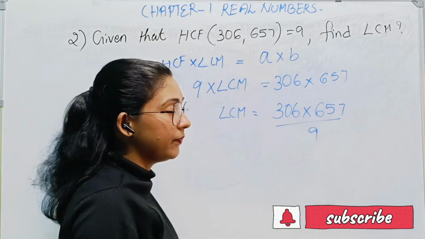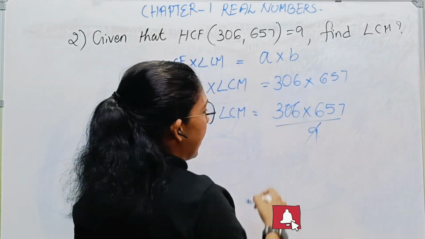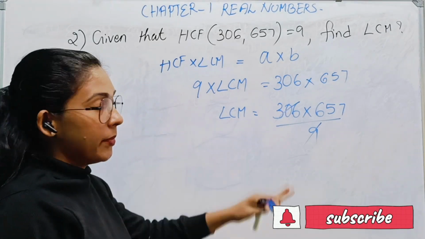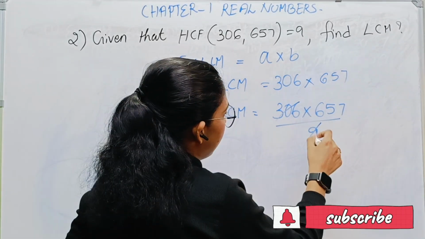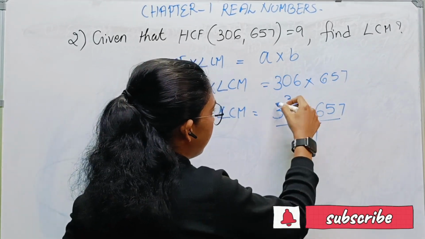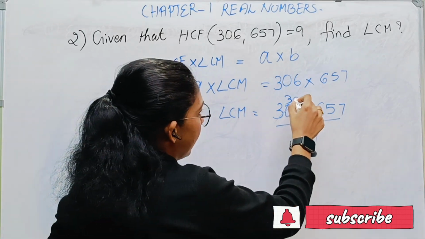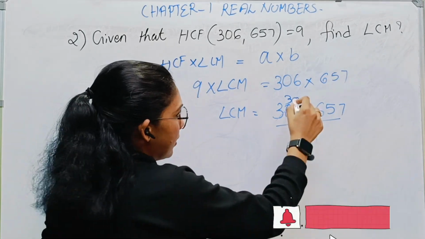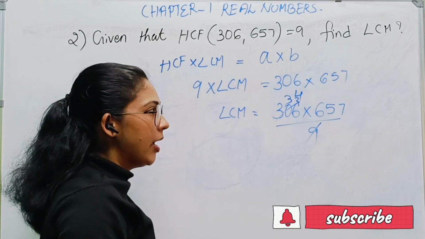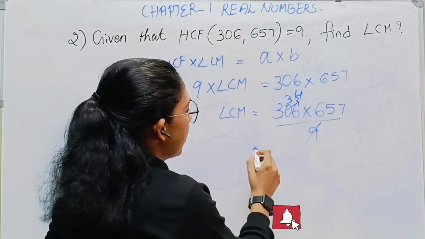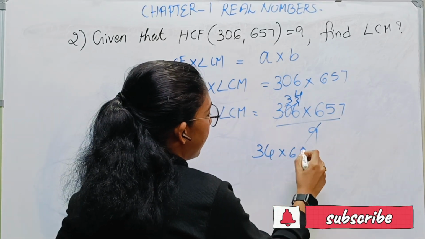Is it clear? Now, this 9 completely divides 306. What will be the answer? 4 times 9 is 36, so we get 34. So 34 into 657.